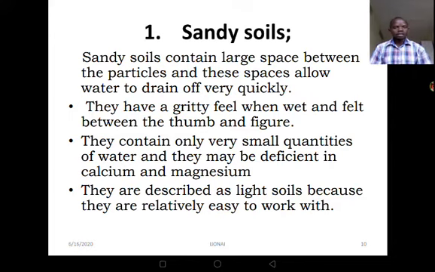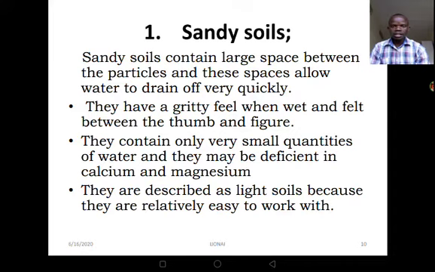By the way, let me tell you more about this sandy soil. How can you get this sandy soil? Where can you get it from? Sandy soil, we can easily obtain it from the roads where we pass. These parts where the water passes, that's where we have sandy soil. Now, let's look at more facts about sandy soil.